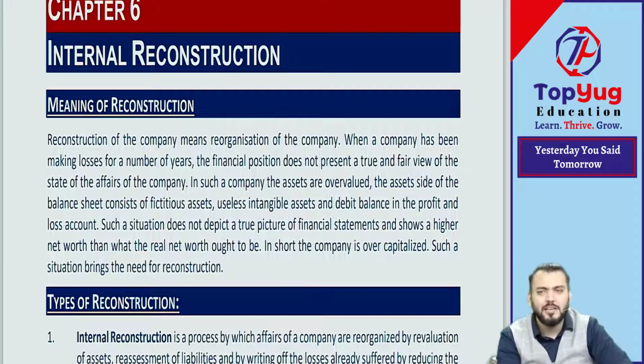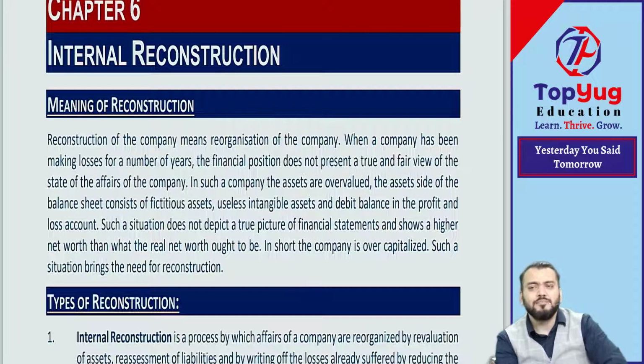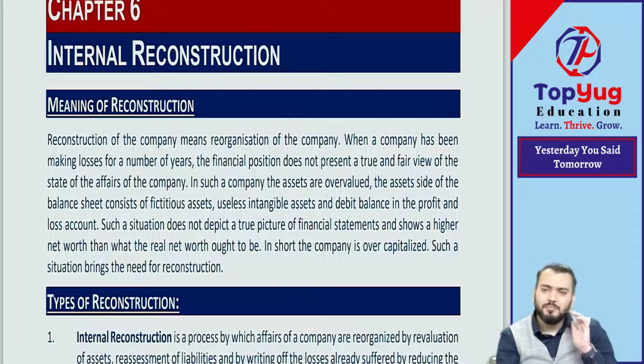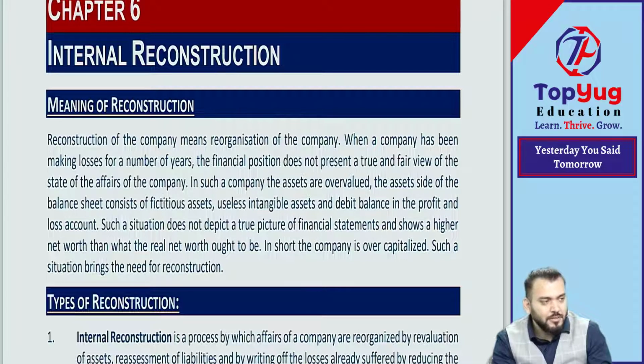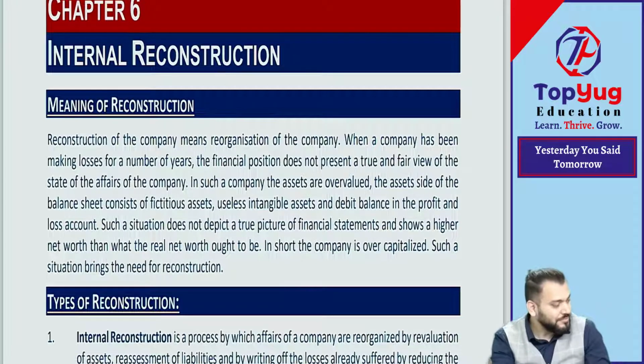The same thing happens with companies also. A company may also become weak. When will a company become weak? When it is a loss making company, making losses for many past years, huge losses. Therefore, such companies require reconstruction.